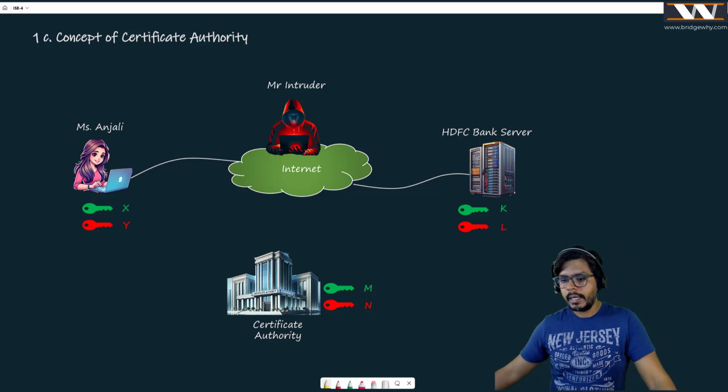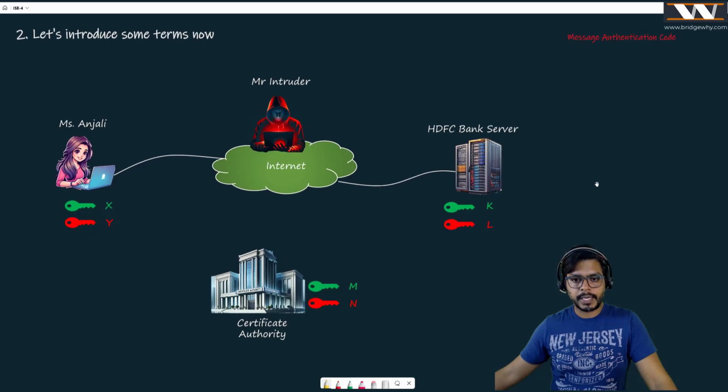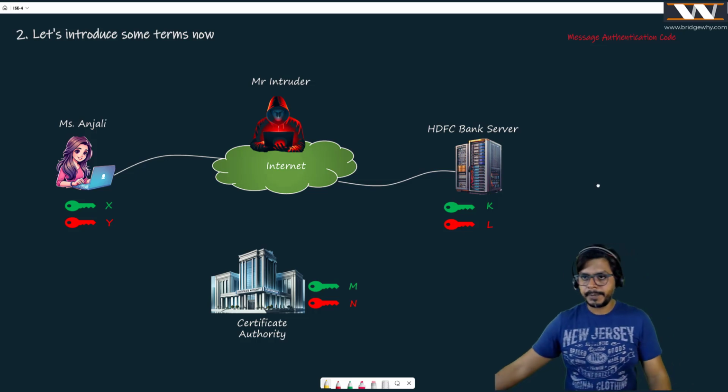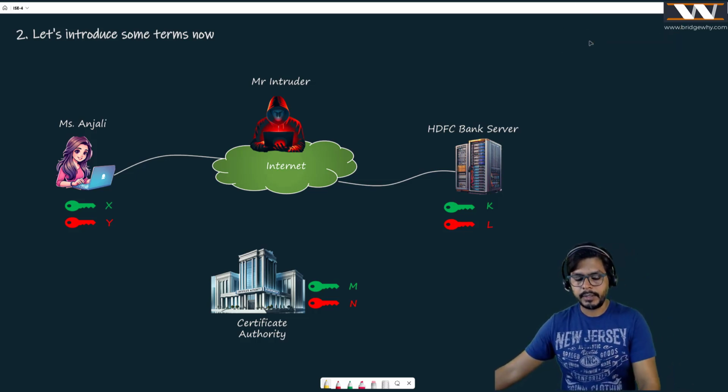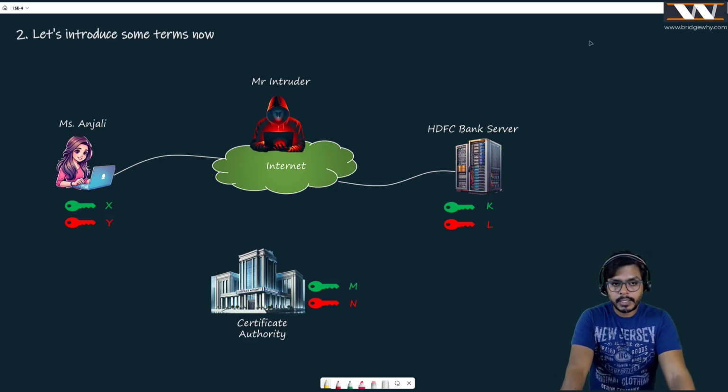Having said that, let's move to our next board, which is going to be the last board, because I have finished my Hindi class right here, and now it is my responsibility to add some terms. Why do we introduce terms? Because if you talk to any network security person, we are not going to talk in terms of village headman or authority, or this university. We have to talk in standard terms.